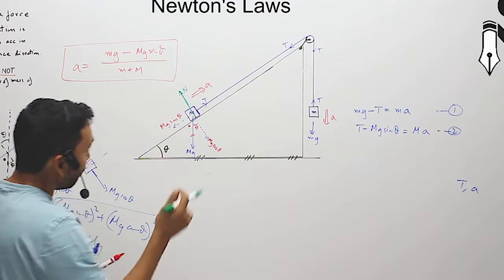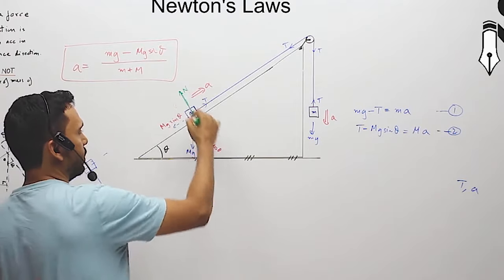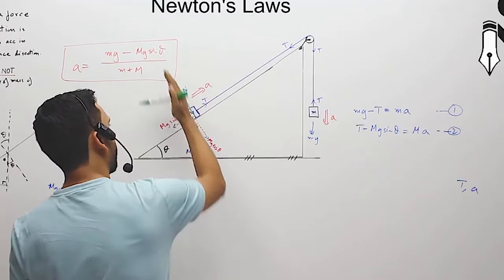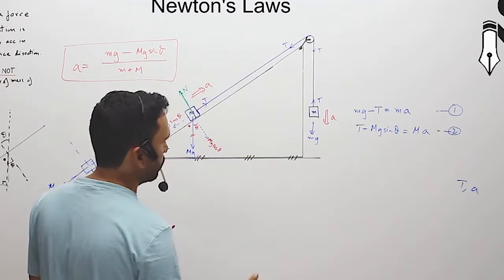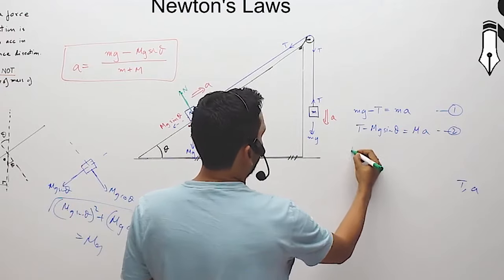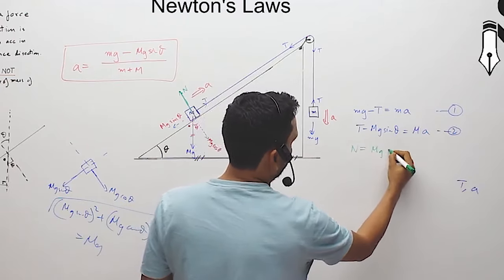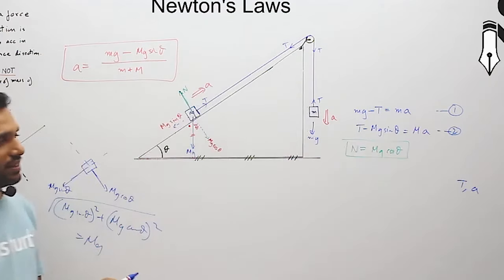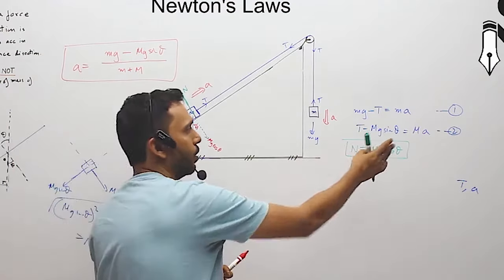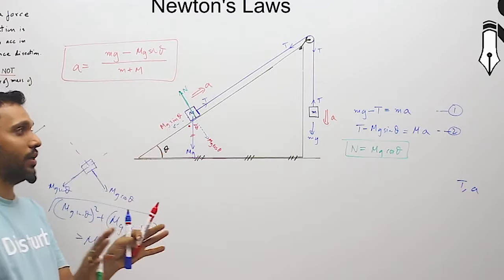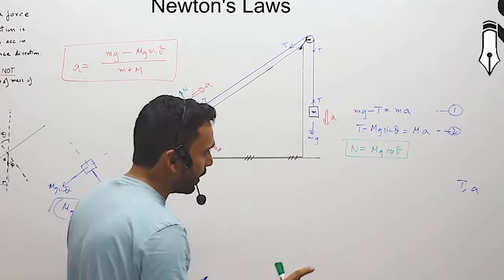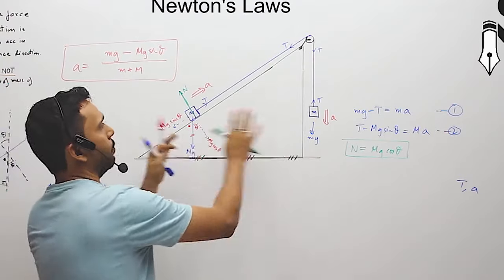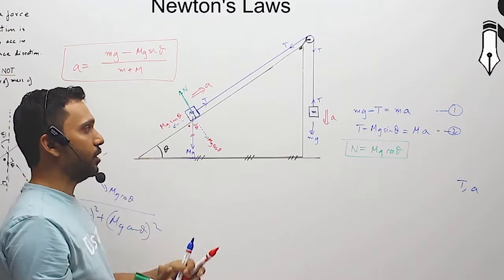So what is the equation in this direction? Mass into acceleration in this direction is 0. So net upward force must equal net downward force. So in a simpler way I can write N is equal to mg cos theta. Now here again, in say 60-70% of the questions you get N equal to mg cos theta. So don't memorize that normal reaction is mg cos theta. Normal reaction at times in such situations is mg cos theta, but where the wedge itself will be moving, normal reaction will not be mg cos theta.